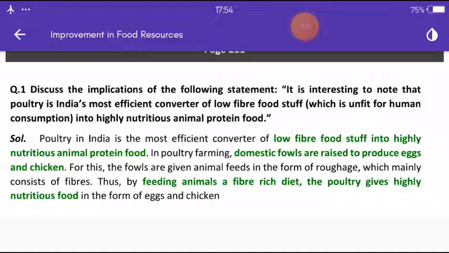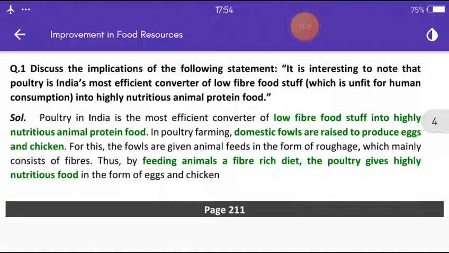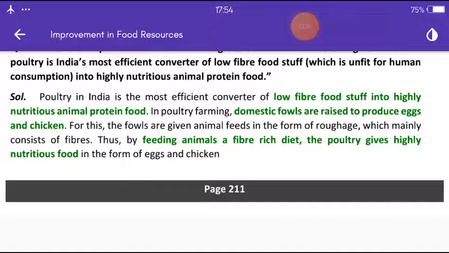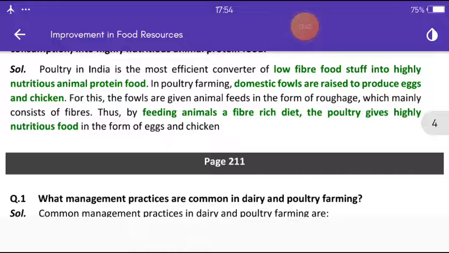Next question. Discuss the implications of the following statement. It is interesting to note that poultry is India's most efficient converter of low fiber foodstuff, which is unfit for human consumption, into highly nutritious animal protein food.